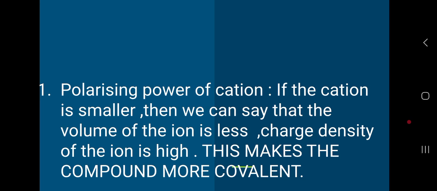So when the effective nuclear charge is more, they can attract the larger anion towards them, and when they attract, an easy covalent bond can be formed. So that's the first criteria, the polarizing power of cation. The cation must be smaller, then there is always a chance for covalent character.